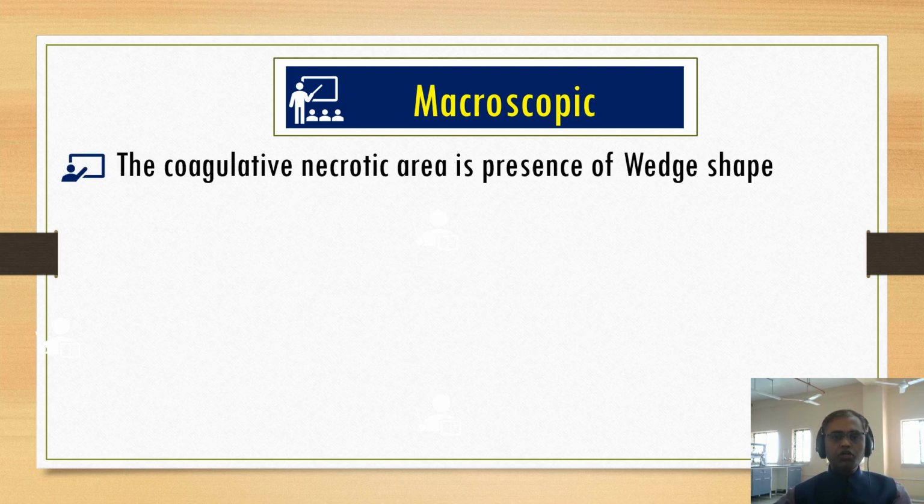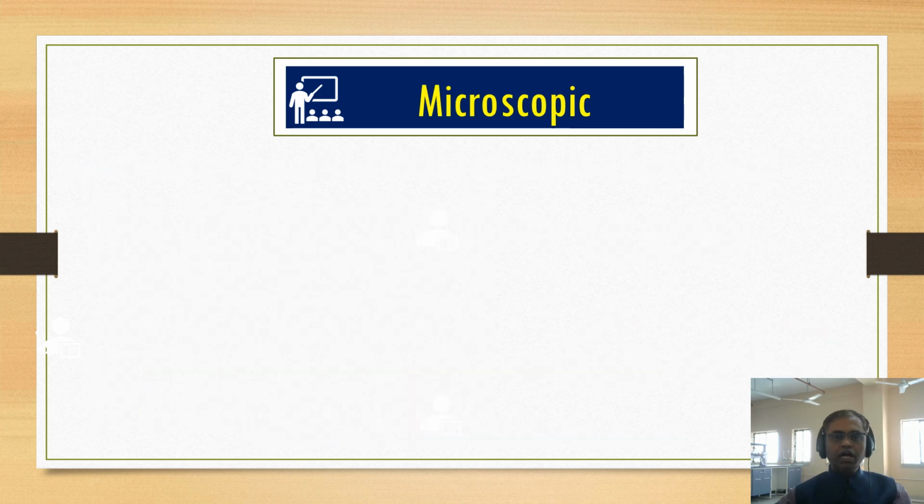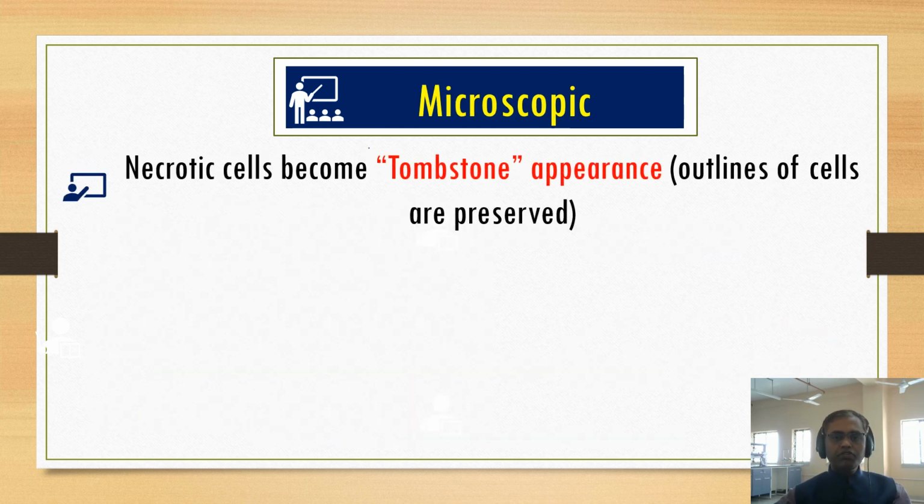Let us see the very important macroscopic finding. The coagulative necrotic area has a wedge shape. You can see it here, this is the wedge-shaped pattern, where the base is pale and the apex is made up of occluded blood vessels. This is a very important macroscopic finding.